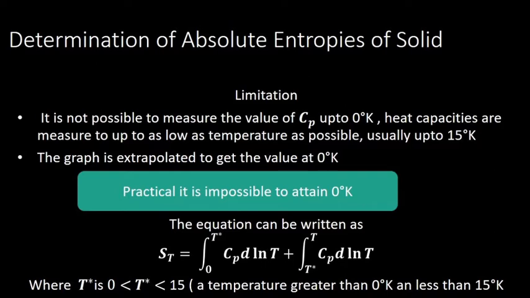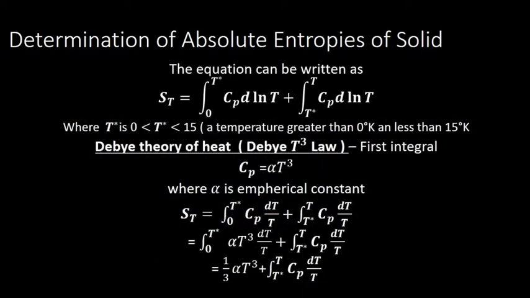For this T star, we take a temperature between 0 and 15 Kelvin. It should be greater than 0 and less than 15 Kelvin. So the equation is S at T equals the integral from 0 to T star of Cp d ln T plus the integral from T star to T of Cp d ln T, or we can write it as Cp dT divided by T.